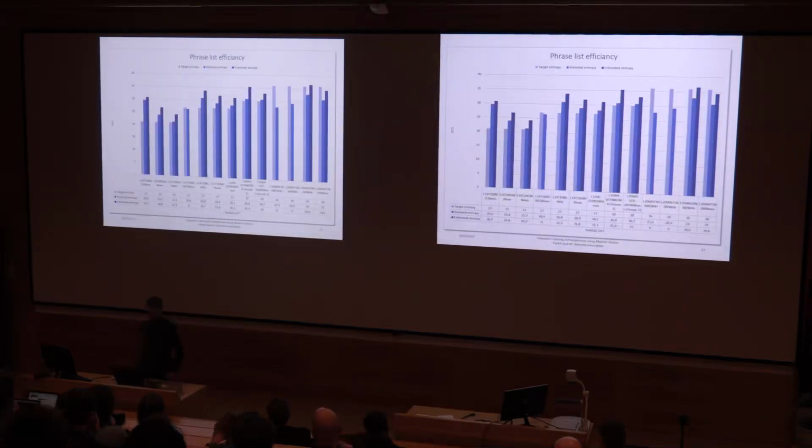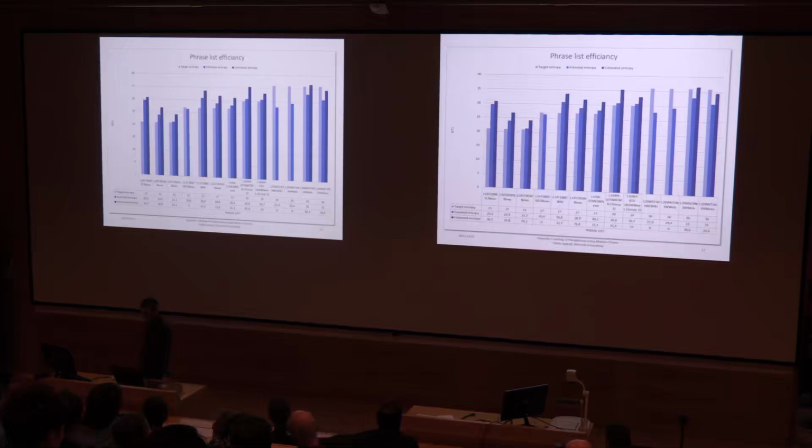This chart shows the different entropy values from the table in the previous slides to get a better overview. The goal is that the bar for the estimated entropy, the dark blue, be as low as possible, but not lower than the bar of the target entropy, the light blue. All 3 bars should be as equal as possible. And keep in mind that this is a base-2 log scale, so 1 unit corresponds to a doubling.